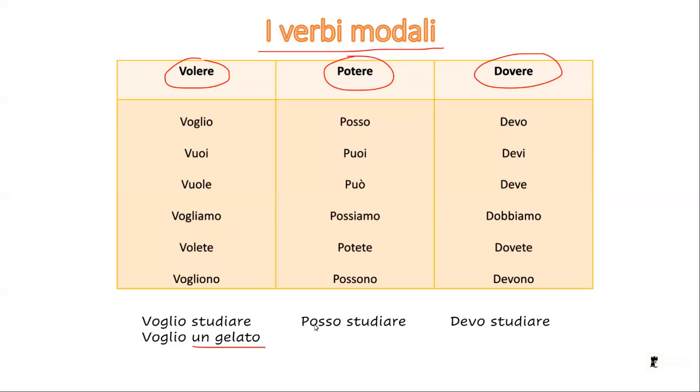Can I study? Or do I have to study? So it's very different. The action is always the same, it is always studiare, but the mood in which I approach this action is different. Voglio studiare because voglio studiare italiano. However, if I want an object, I can be followed by an object as well. So voglio un gelato. And I'm not even joking with that.